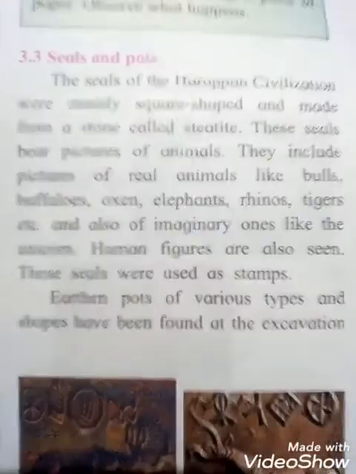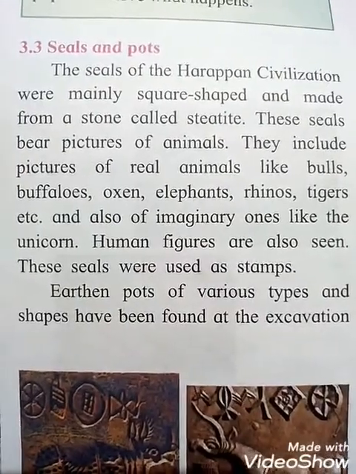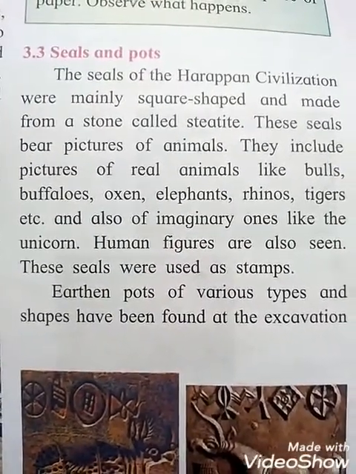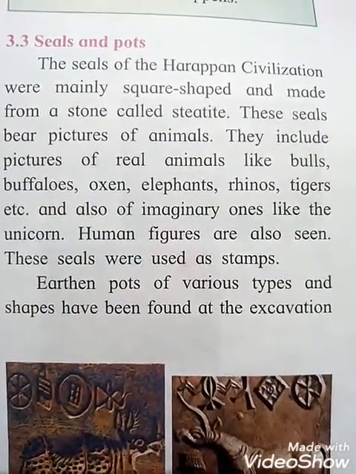Seals and pots. See students, seals and pots. The seals of the Harappan civilization were mainly square shaped and made from a stone, which we can say is called steatite.